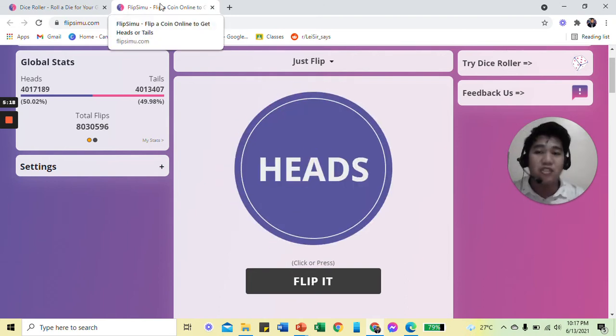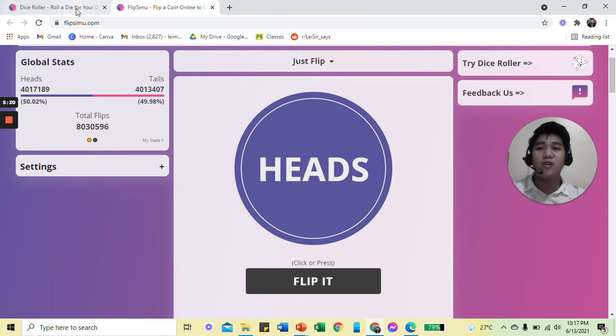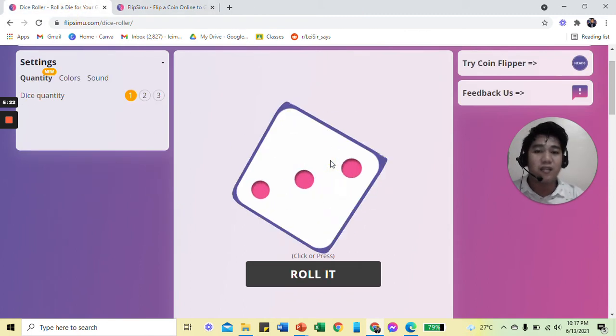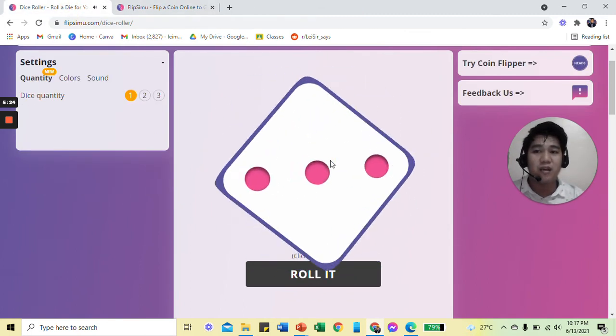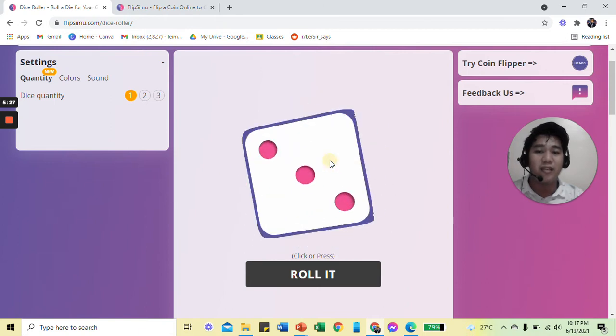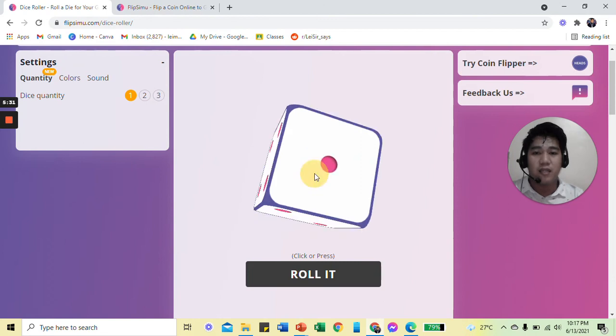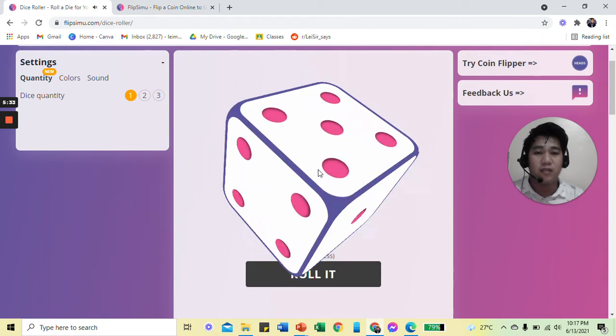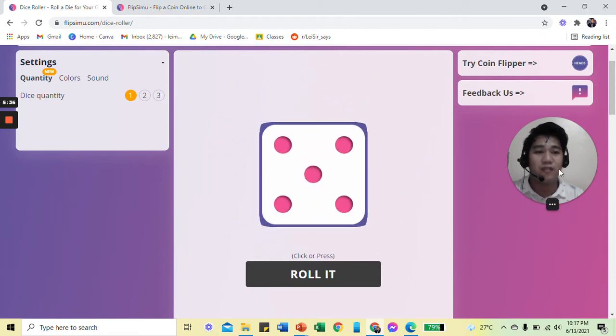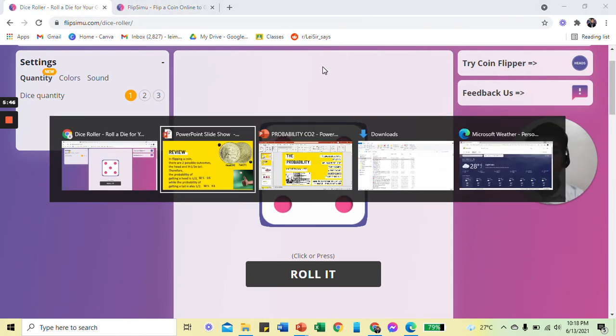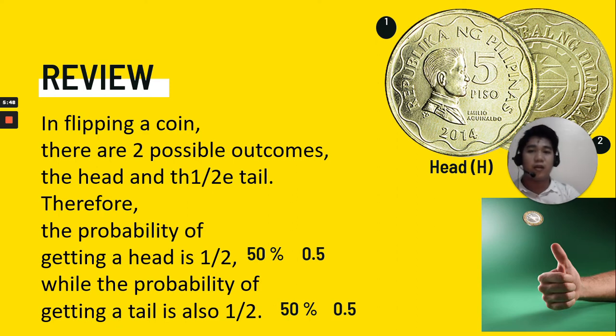So I just tried. You can do this also in rolling a die. You have this flipsimu.com dice roll. This is just a sample. I hope you enjoy this. If you need a die or a coin and you don't have any, you can use the online one. Okay, let's go back to the slide. So we just recalled it.